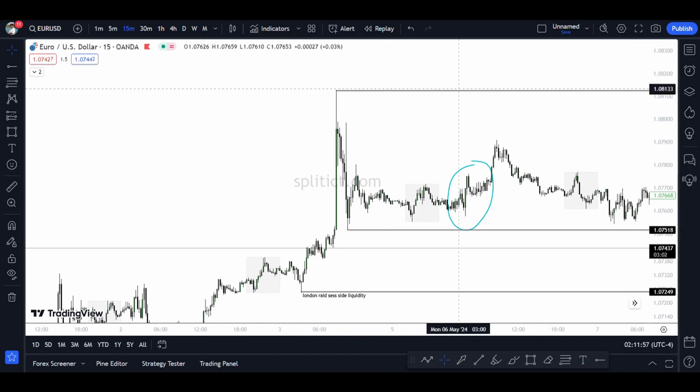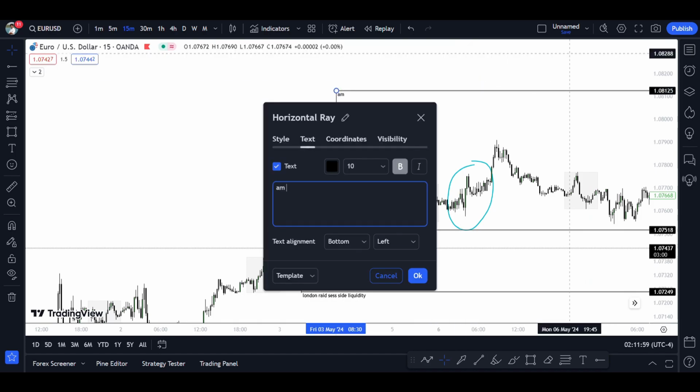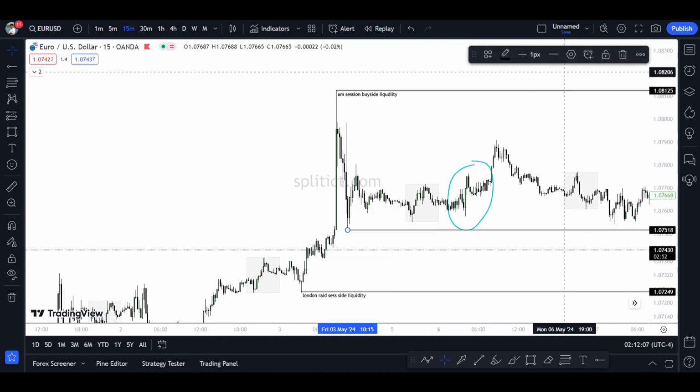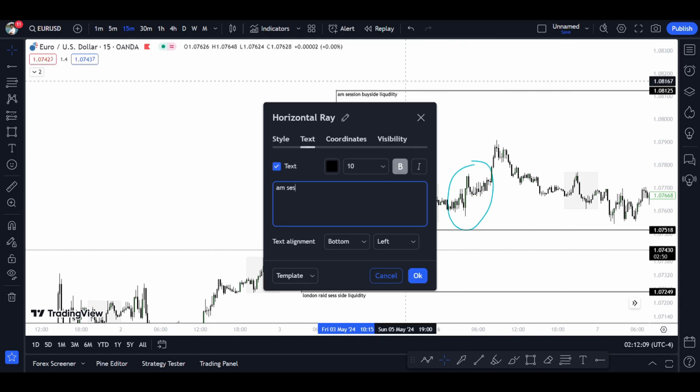All right, so this is the AM session high, buy side liquidity. And this is the AM session sell side liquidity, whatever.